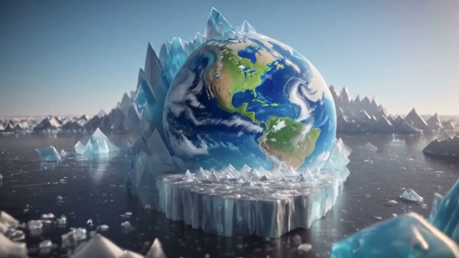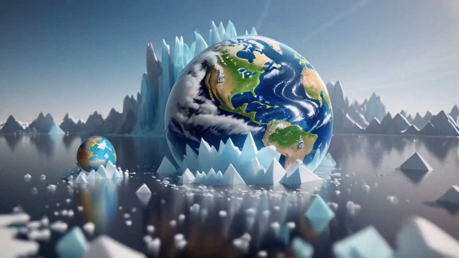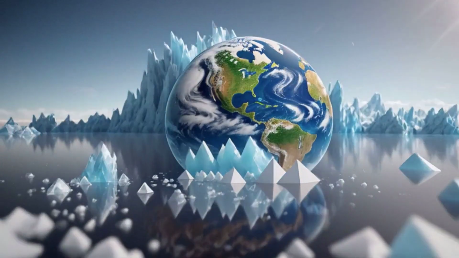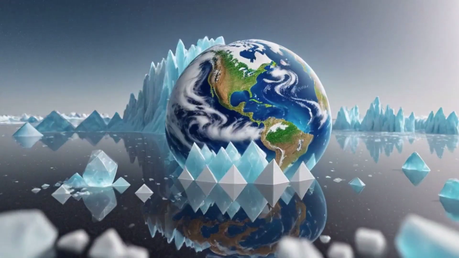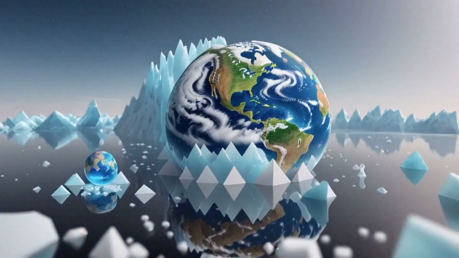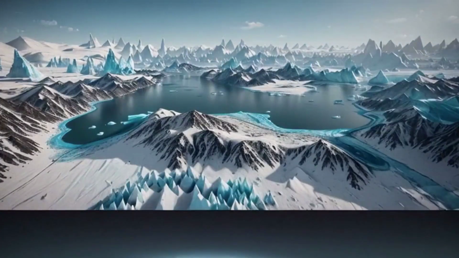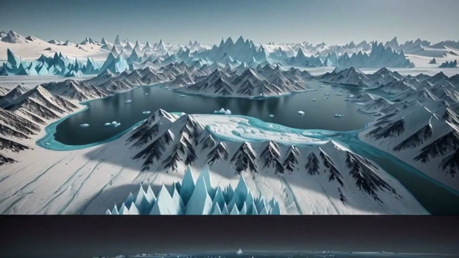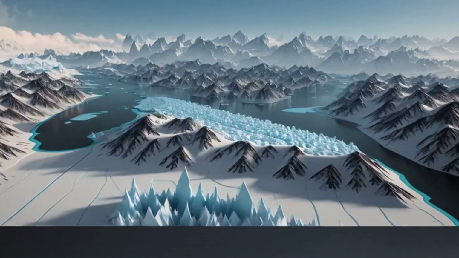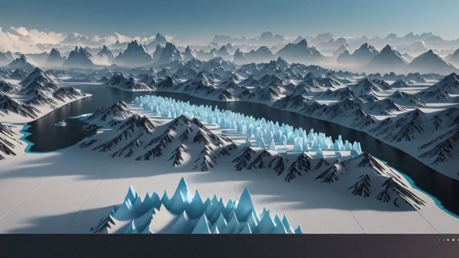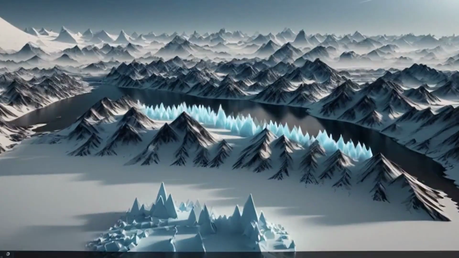The largest and most recent of these ice ages, known as the Great Glaciation or Pleistocene Glaciation, began about 2.6 million years ago. During this period, huge ice sheets expanded from the poles, covering much of North America, Europe, Asia, and South America. Within the Great Glaciation, there were cycles of glaciations, when ice sheets advanced, and interglaciations, when they retreated. The last glaciation ended about 11,700 years ago, starting the current interglacial period, known as the Holocene, in which we live today.